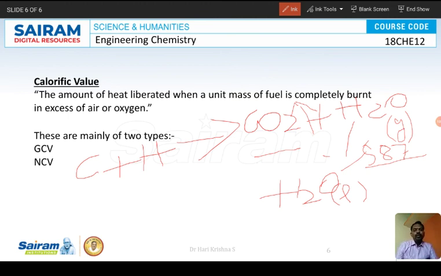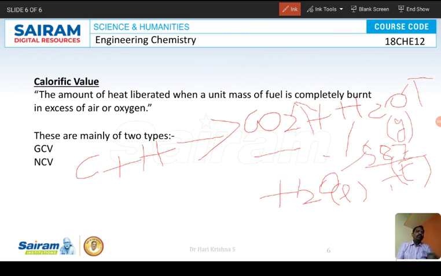So what is NCV? Net calorific value is the amount of heat liberated when a unit mass of fuel is completely burnt in excess of air or oxygen and the products are let off into the atmosphere. Both carbon dioxide and water will be let off into the atmosphere. Whatever energy is liberated with this, we're interested only in this. So it contains only this energy, not the energy liberated by water.